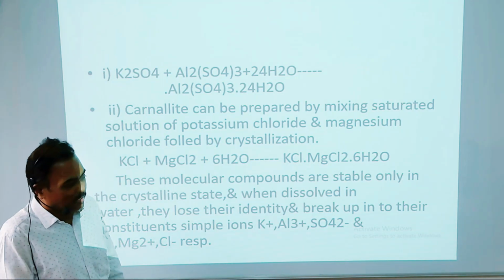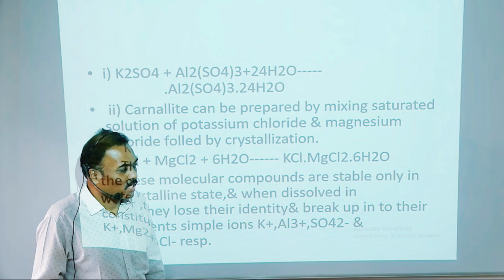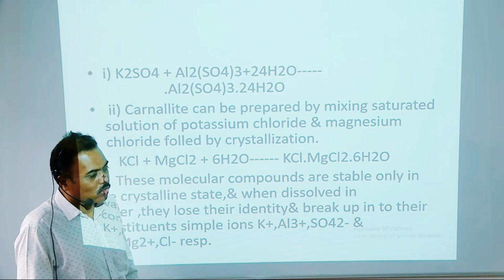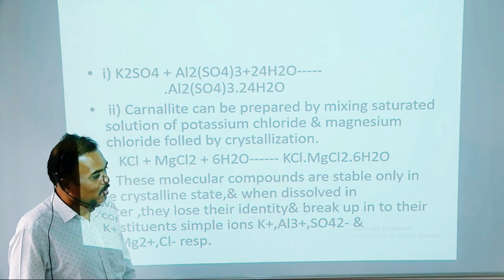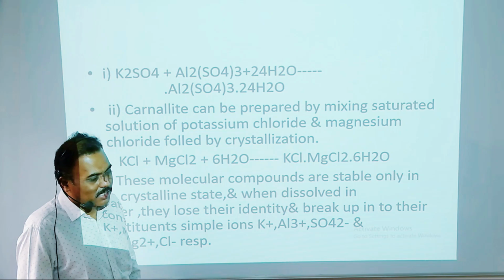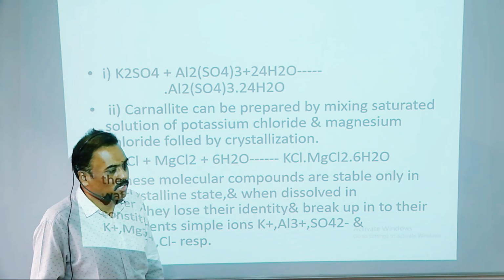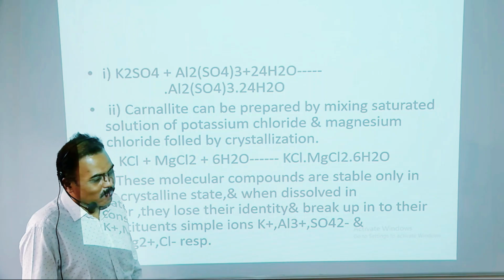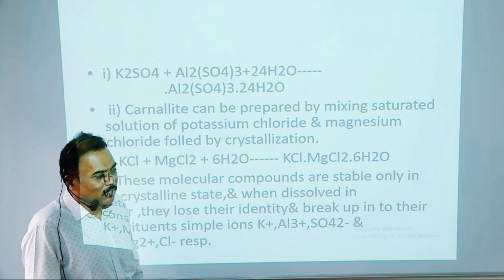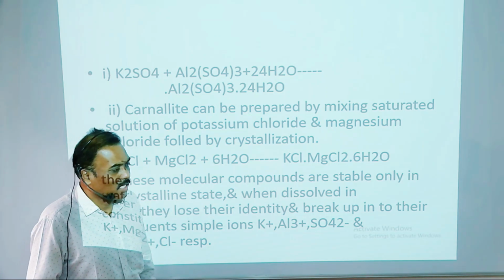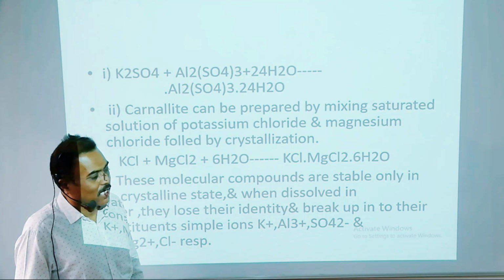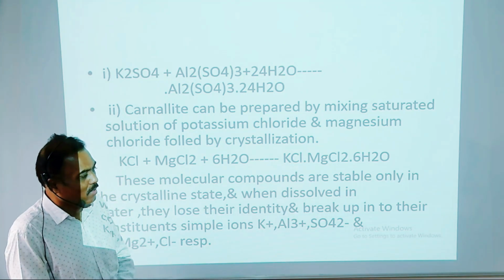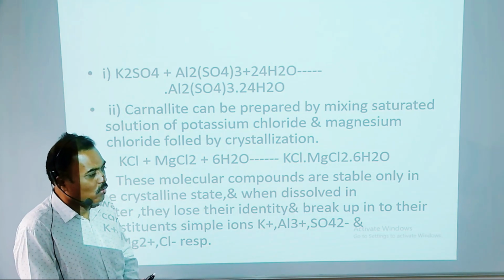Therefore such a salt is called a double salt. The example is K2SO4, potassium sulfate, plus Al2(SO4)3, aluminum sulfate. So this potassium sulfate and aluminum sulfate are mixed in water, and that solution is allowed to crystallize, so we obtain the new compound.